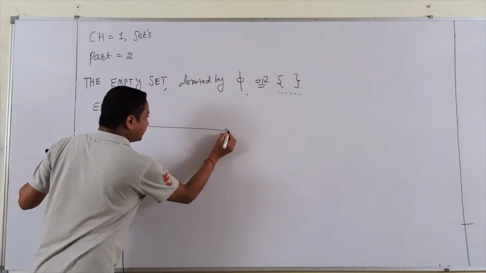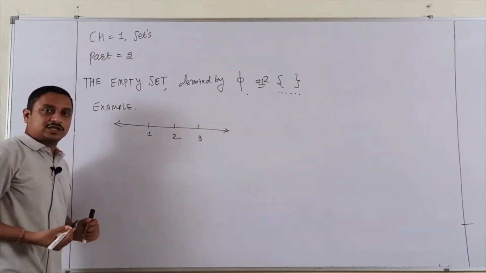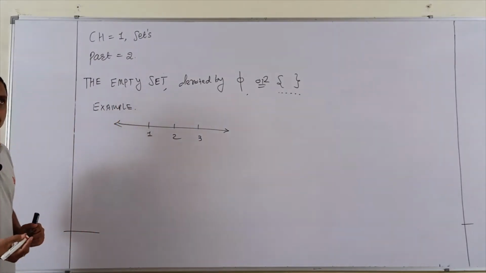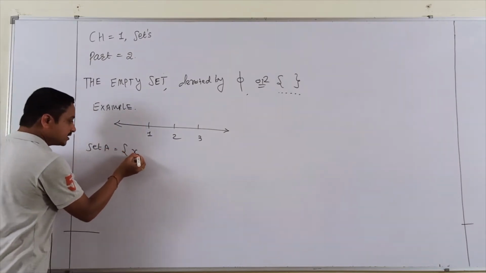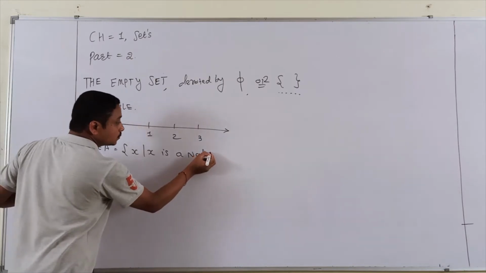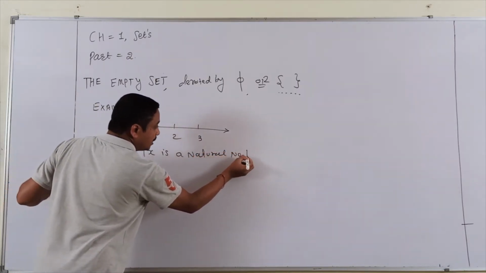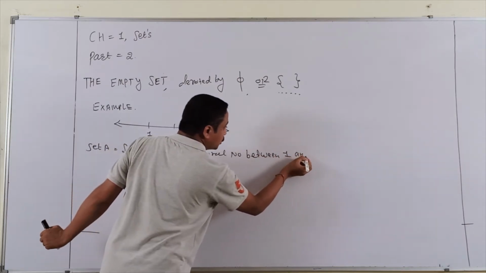Students, see the number line 1, 2, 3. I am calling only natural numbers. Set A equals x such that x is a natural number between 1 and 2.